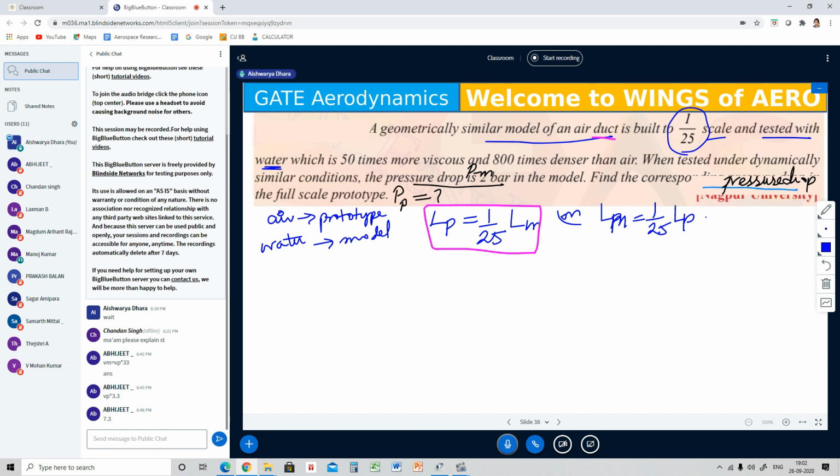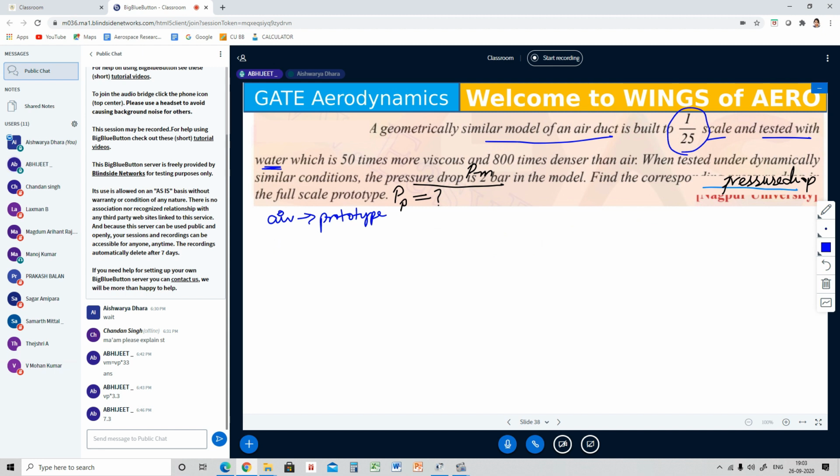Please read the question and identify. Are you sure of the values which you have predicted? We'll go through the question once again, ma'am. Read and try to analyze that question, because if I say it, it will just be put in your mind, but once you try to figure it out, that is the main thing. Then that is equal to 1 by 25 of that prototype, right? Means we can proceed with the question. A geometrically similar model means LM, then that is built to means equal to 1 by 25 of that prototype.